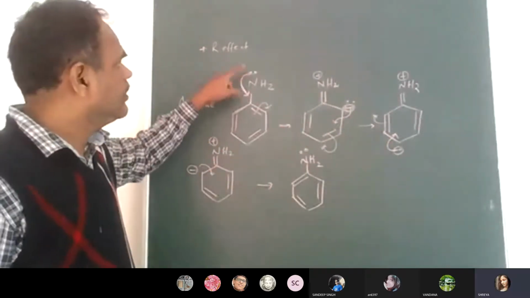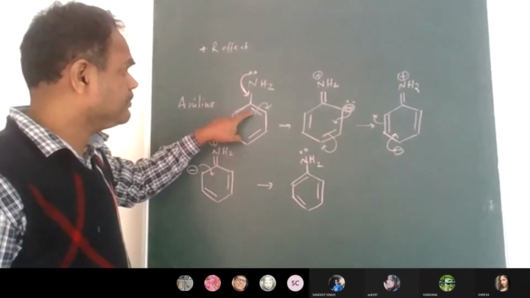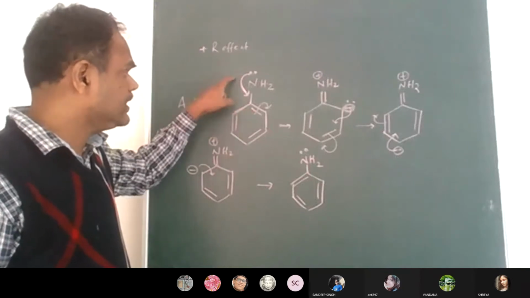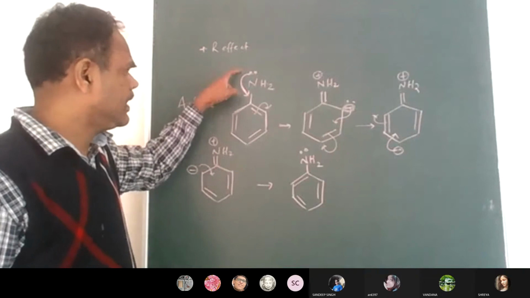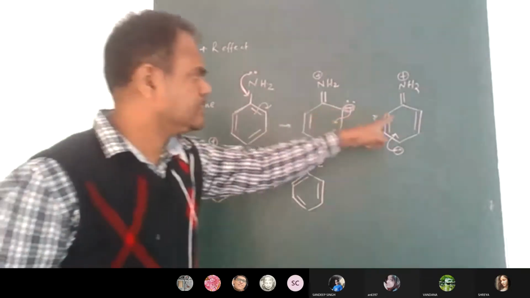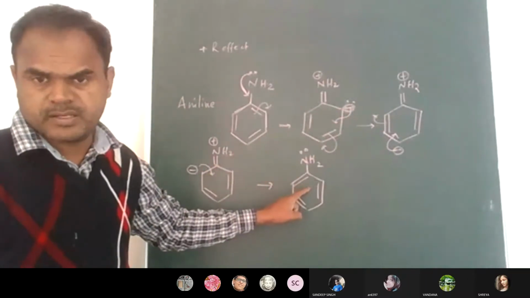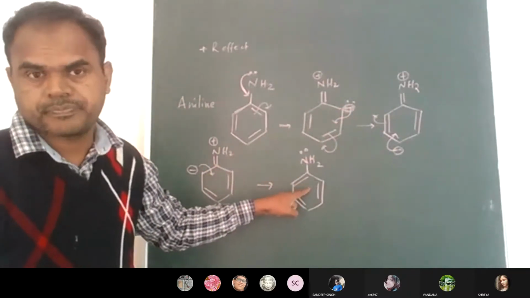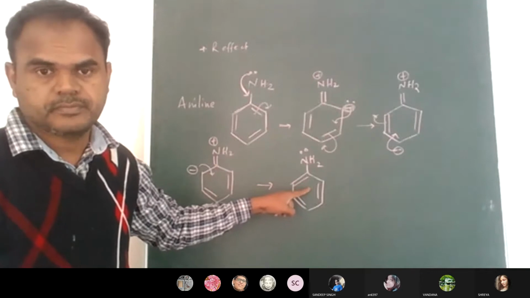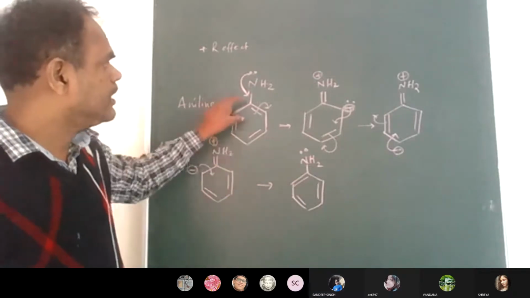That means when the lone pair is interacting with this pi bond's electrons, the molecule is undergoing changes. It is oscillating from resonance 1, resonance 2, resonance 3, and finally you get the same structure again. Why is this happening?